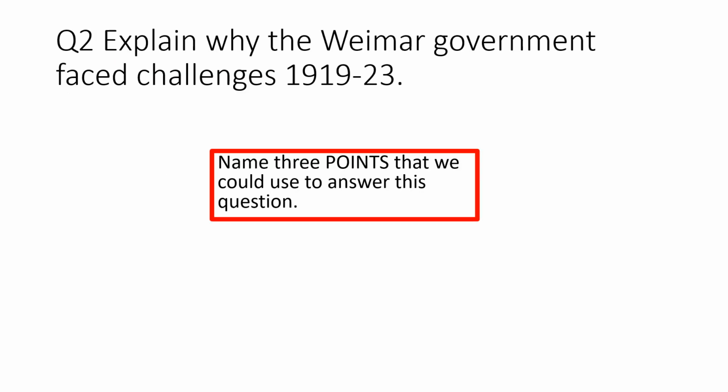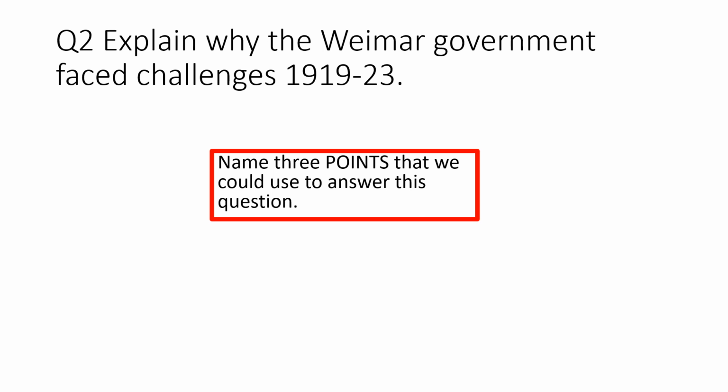Question 2 is an explain why question. It's worth 12 marks. You'll be spending about 15 minutes on this question. So if you had the question, explain why the Weimar government faced challenges 1919 to 1923, I'd like you to name 3 points that you could use to answer this question. So 3 factors. So pause the video and write down 3 factors that you think you could use to help you answer this question.